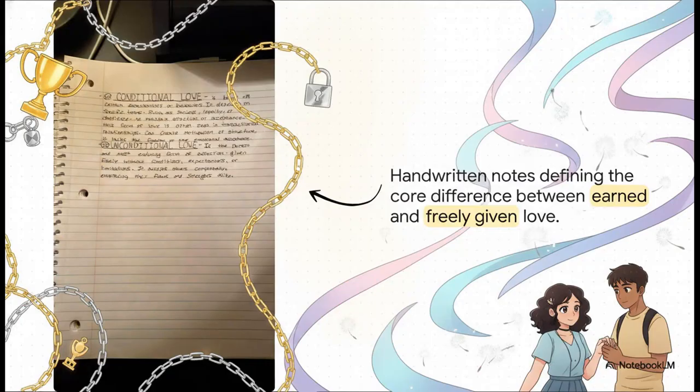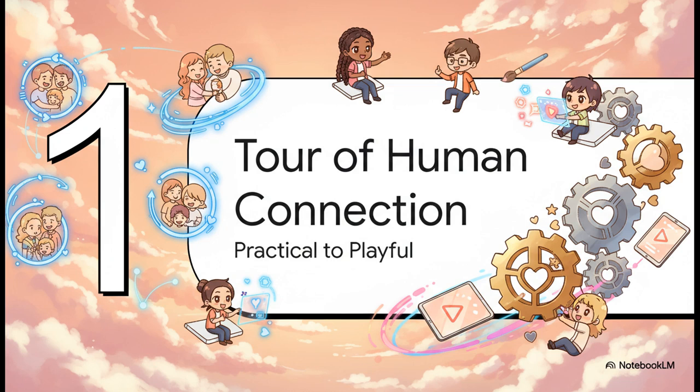And this isn't just some philosophical concept. It's a distinction we all navigate in our relationships every single day. Understanding this core difference between love that's earned and love that's just given, well, that's the key that unlocks our understanding of all the other, more nuanced connections. So, with that foundation set, let's take a quick tour of a few of these distinct types of love. This is going to give us the raw material we need to get creative.